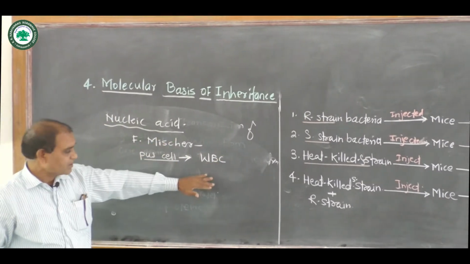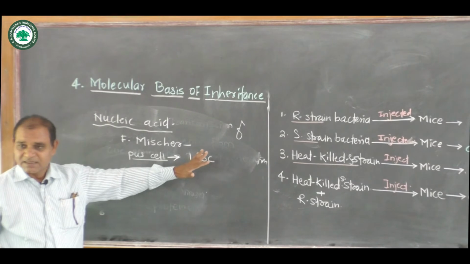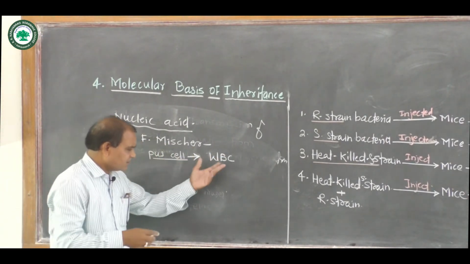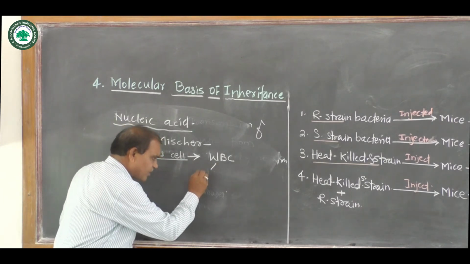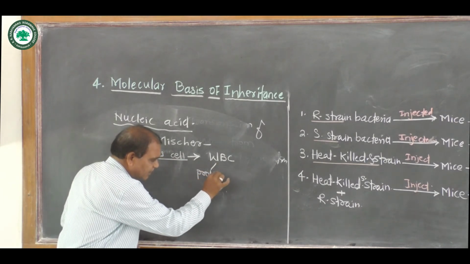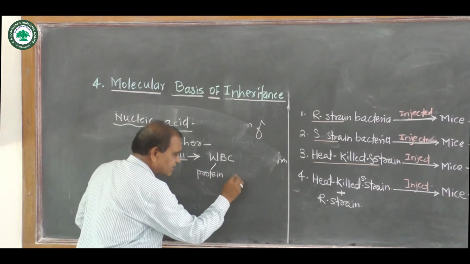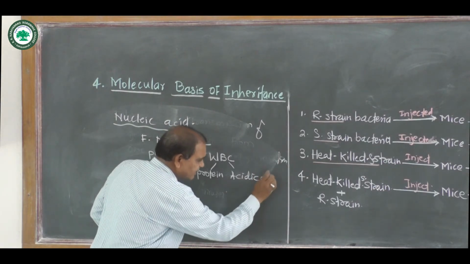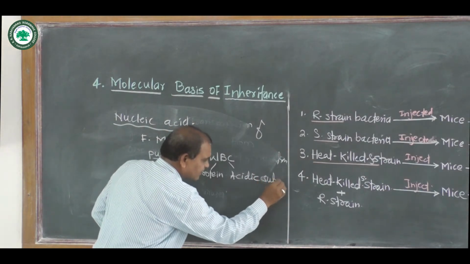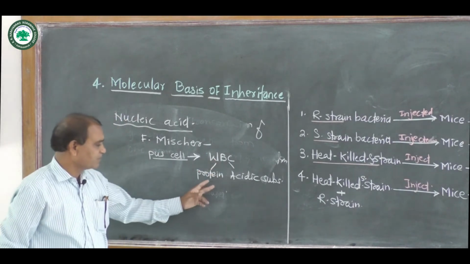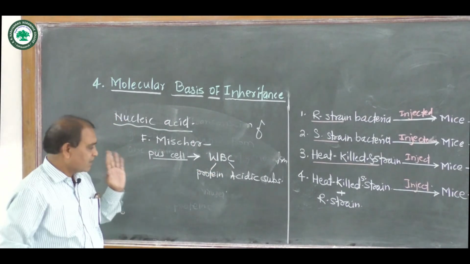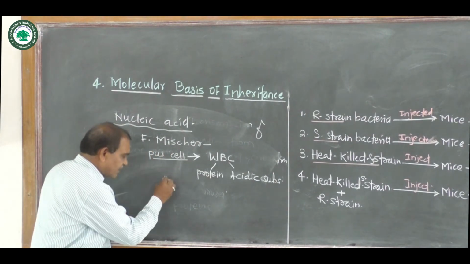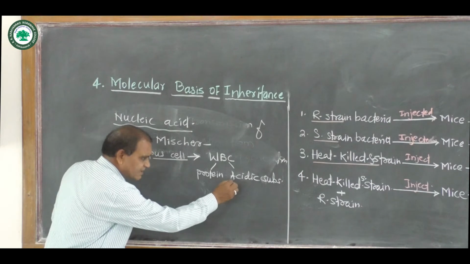Now this WBC contains proteins as well as acidic substances. The DNA of pus cells gave protein plus acidic substances.